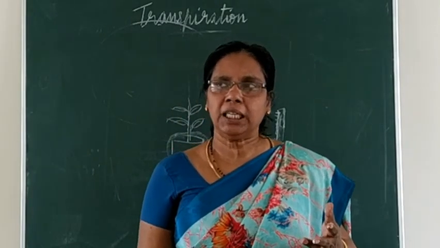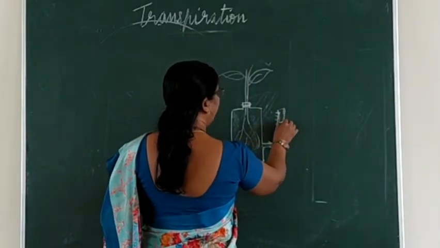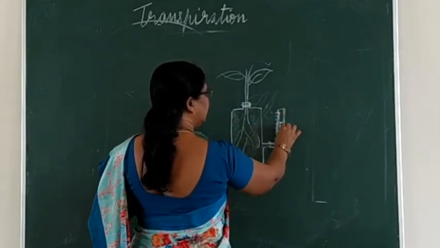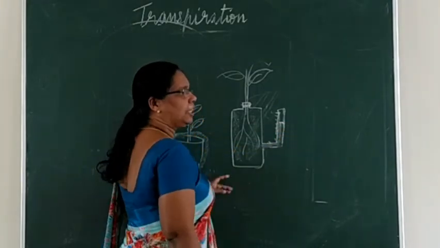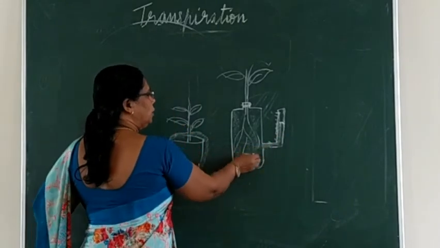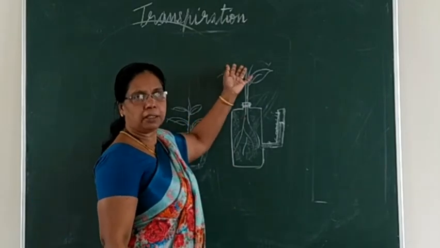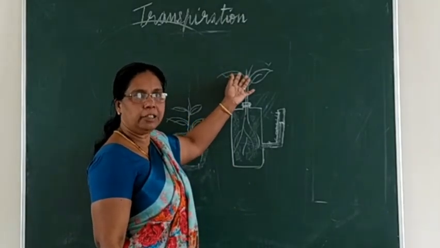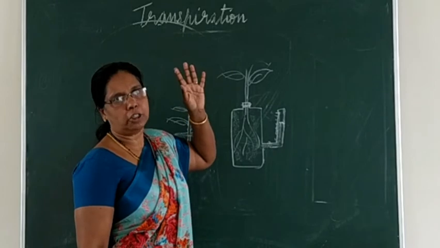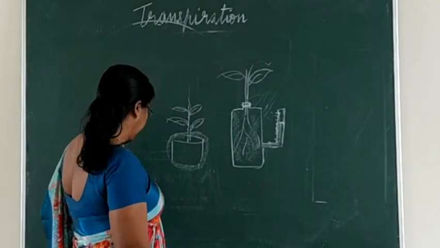Afterwards, when you are watching, you can see this water level will be falling down. Okay, first water was there till here. After a certain time, 3 to 4 hours, the water level in this graduated tube comes down. Why? Because the root, using this suction force, pulls the water to the other parts of the stem, and it reaches the leaves, and in the leaves transpiration takes place and that water is lost. That is why the water level in this tube came down.